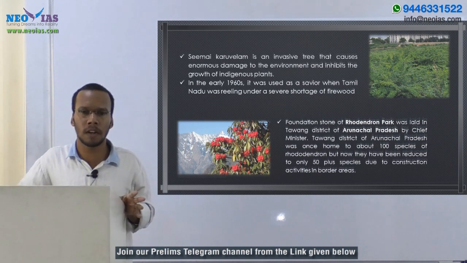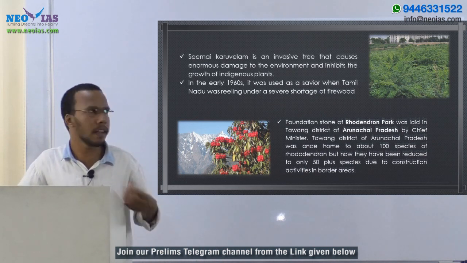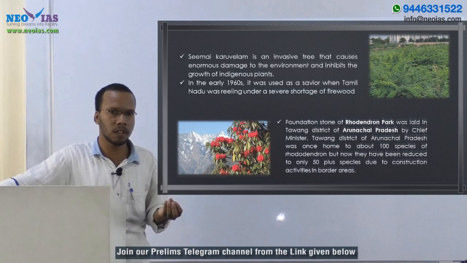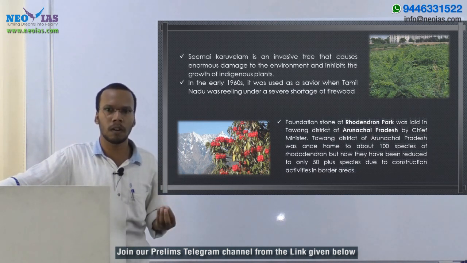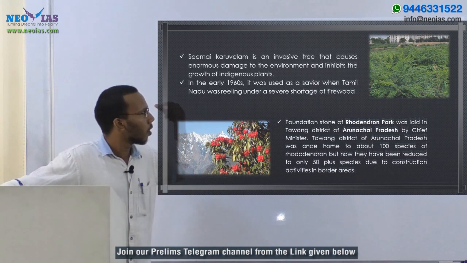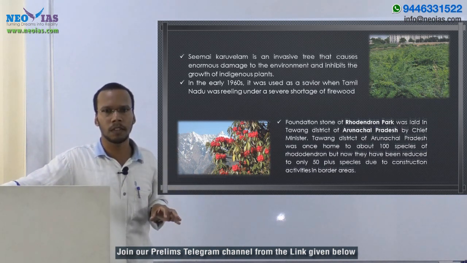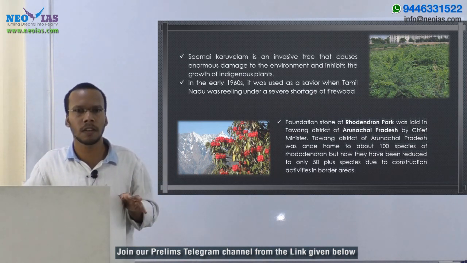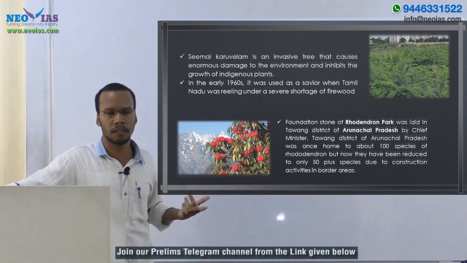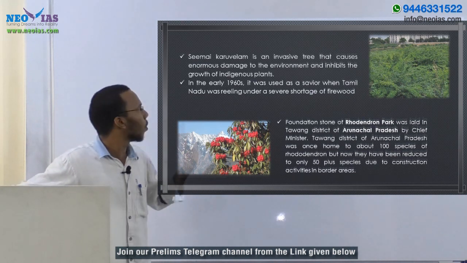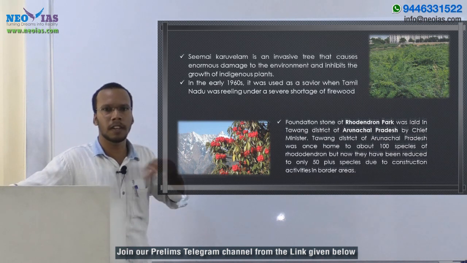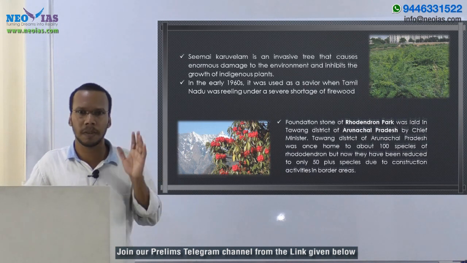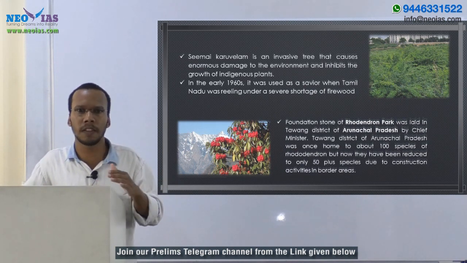Already this Tamil Nadu region is an arid region, and again this species is using extensive water from there, right? They were using all the underground water from the soil. So that's why it was reducing the groundwater table. It was using most of the water, and that was suppressing the other native, indigenous plants there. Also the roots were spreading like anything, and they obstruct the growth of other plant species.